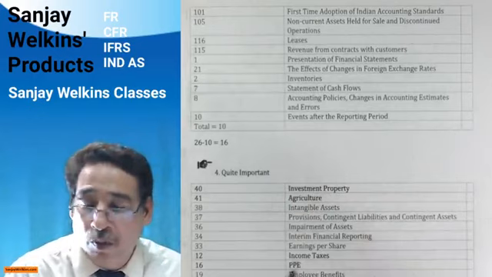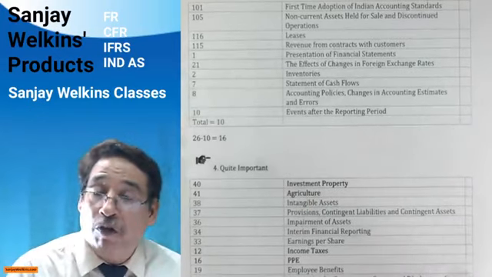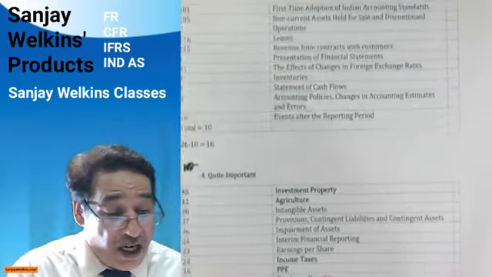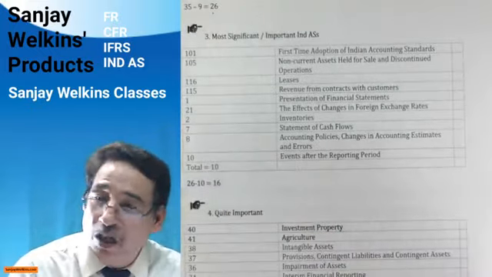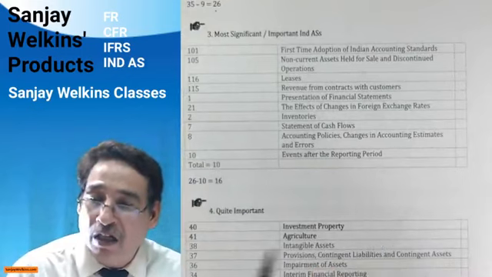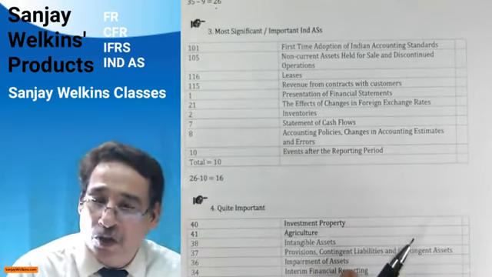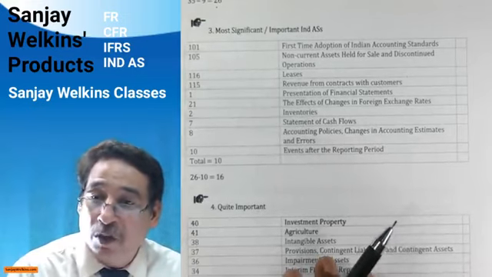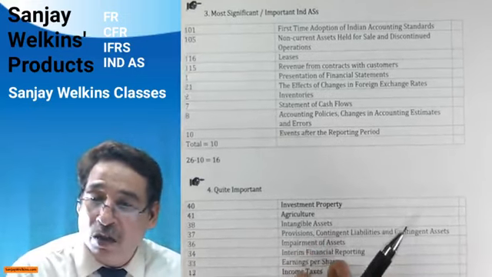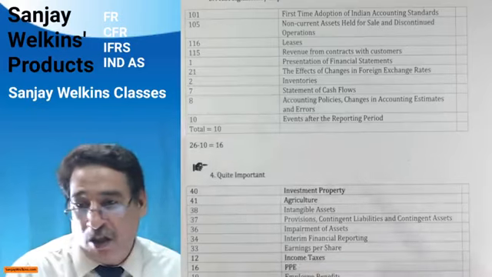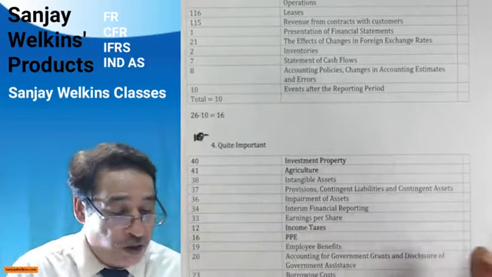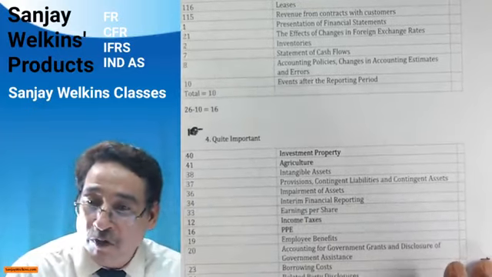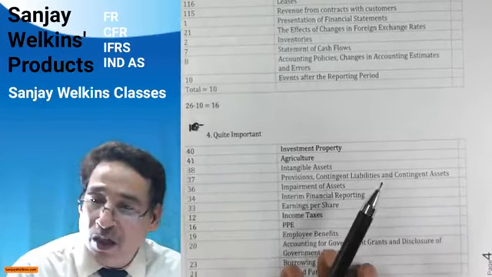So you need to be aware of which are the standards where your effort proportion should be the highest, correct? That means 26 standards we are supposed to do technically, wherein definitely some time will be consumed, no doubt about that, but some effort will also be consumed. You will have to sweat it out. But ultimately, the task is to come out with flying colors, and for that, we need to sweat out. No doubt about that, because without burning the midnight oil, you cannot have the golden river before you, as the saying goes in English.